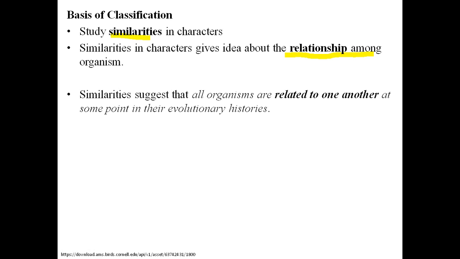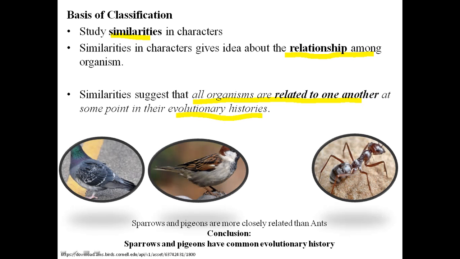When we study any similarities, it suggests that all organisms are related to one another at some point in their evolutionary history. So here is an example given in the book about the pigeon and the sparrow. Pigeon and sparrow both are birds, and they can fly.